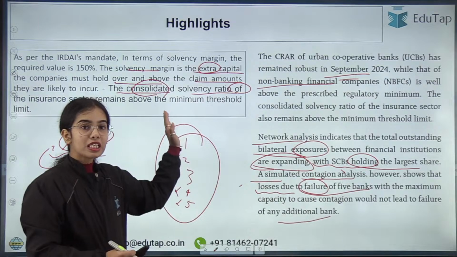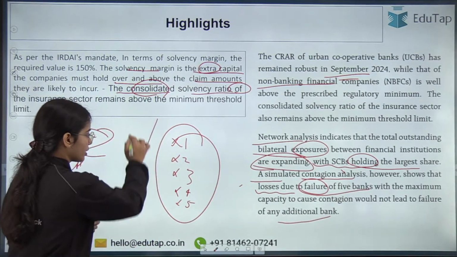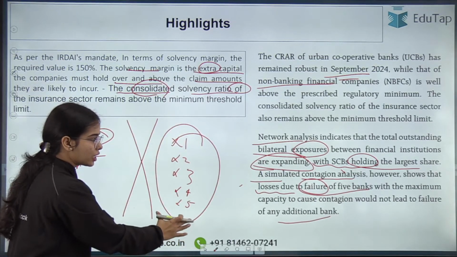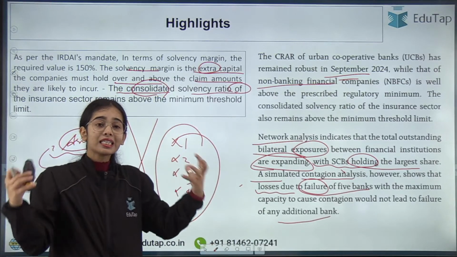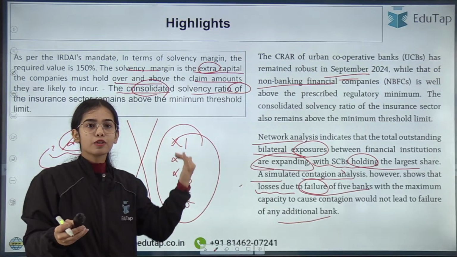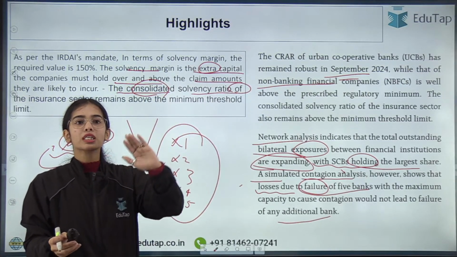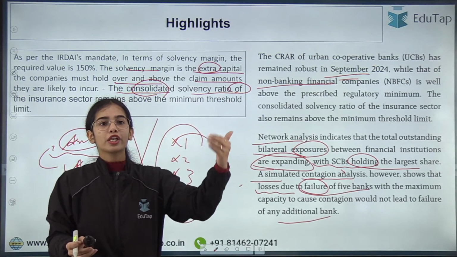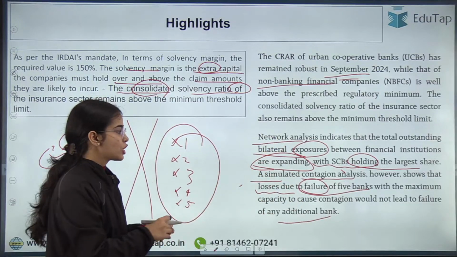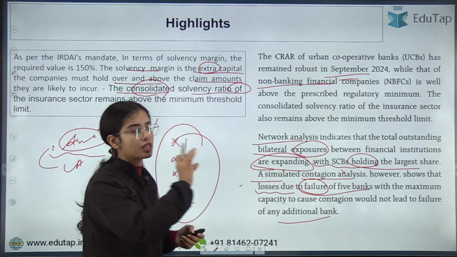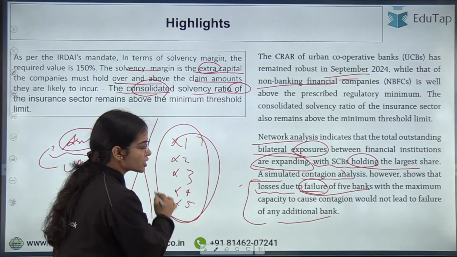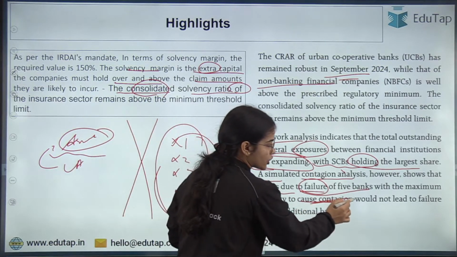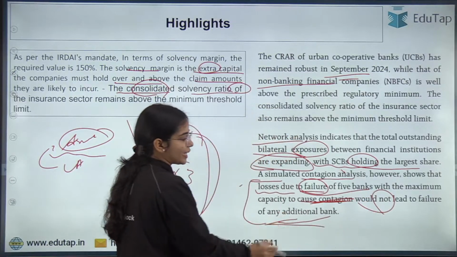That means if these 5 banks fail, even if they are the most interconnected banks, the failure of these 5 banks will not lead to failure of any other bank. So the simulated contagion analysis shows that losses due to failure of the 5 most connected banks will not cause contagion, will not lead to failure of any additional bank.